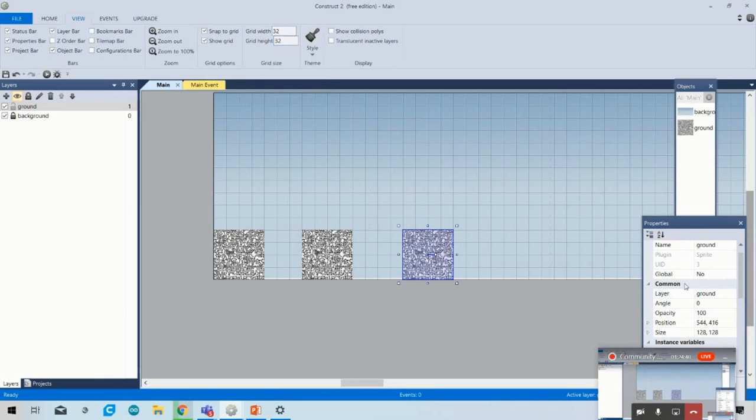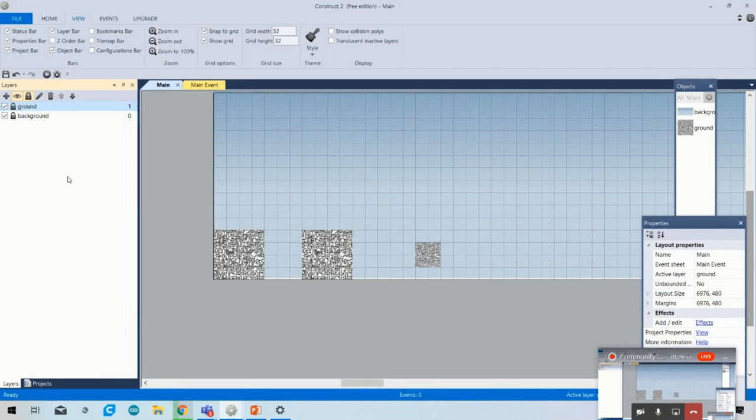You can also change the size of your object by clicking on it. Like if I make it 64 comma 64, it will become small. I think you got it. I will not go further on it, I will just close it.